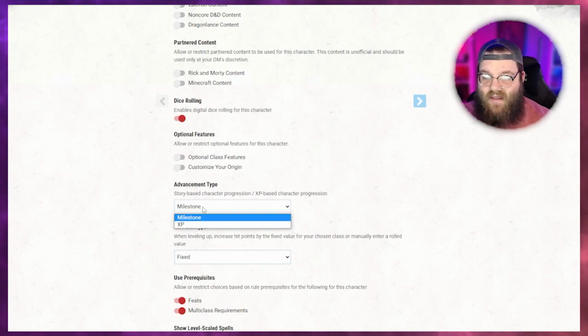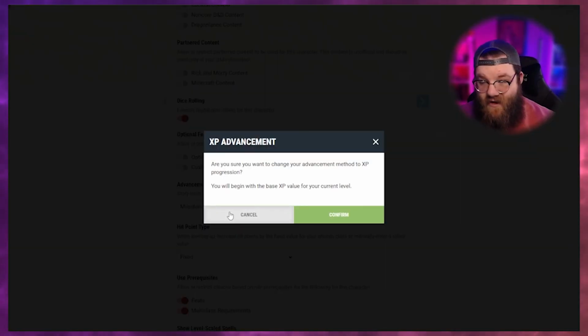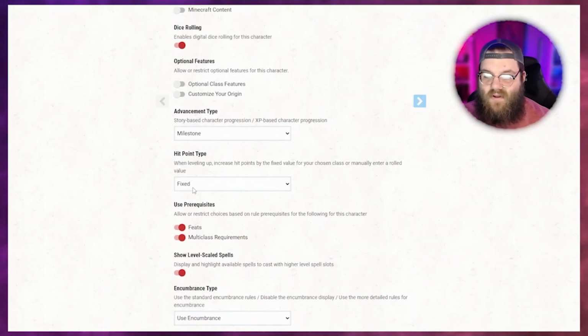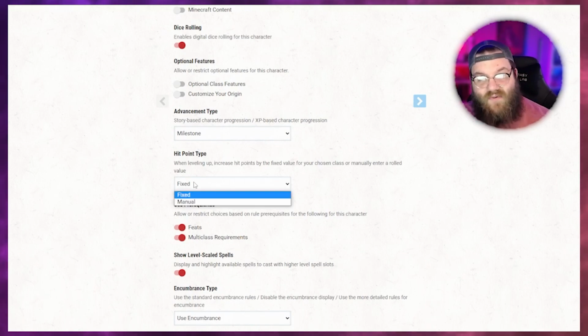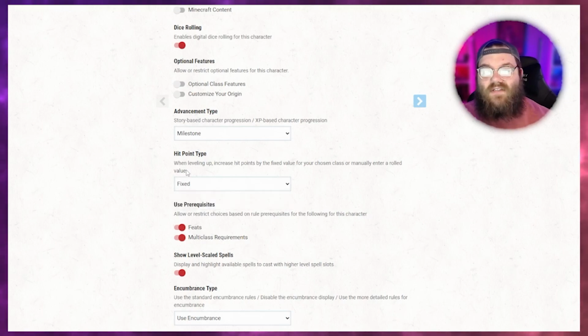Advancement type, I would just use milestone, unless your DM says otherwise for XP, right? We're gonna leave it at milestone. Hit point value. This is something you're going to want to ask your DM. Fixed means it will take the average every single time you level. So every single time you level up in D&D, same as in an RPG, your hit points go up, right? Take more hits. In D&D though, you roll a dice to determine what increment your health increases by. So with fixed HP, your character will increase by the average of whatever die is your hit die,